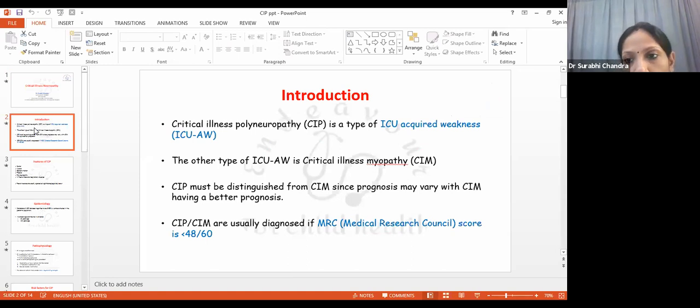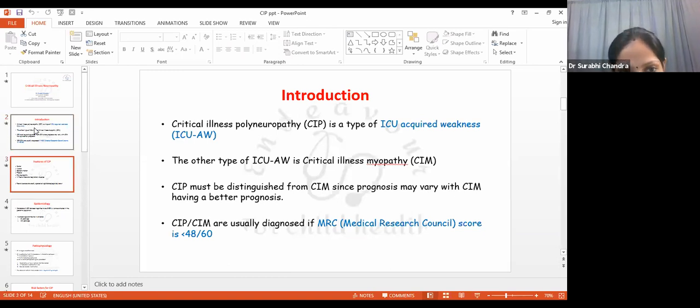This is a score which has been developed to grade the severity of muscle weakness. If we test the patient clinically, then we can only find out which group of muscles are involved. We can partially grade them. But MRC is a score comprising around 60 points, and it tests muscles across the 6 major joints, which includes shoulder, elbows, wrists, and then hip, knee, and ankle. If the sum score is less than 48, then it is almost pathognomonic for ICU acquired weakness. And if it is less than 36, then it is suggestive of severe ICU acquired weakness.